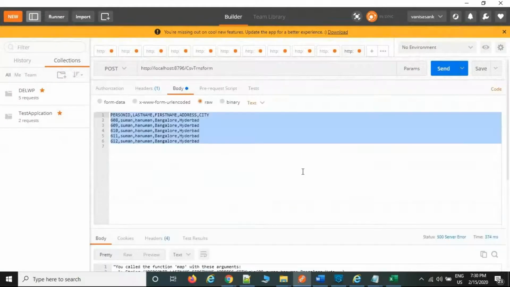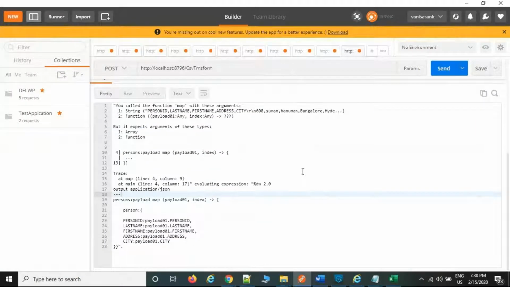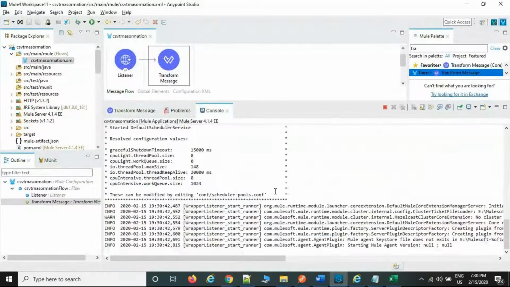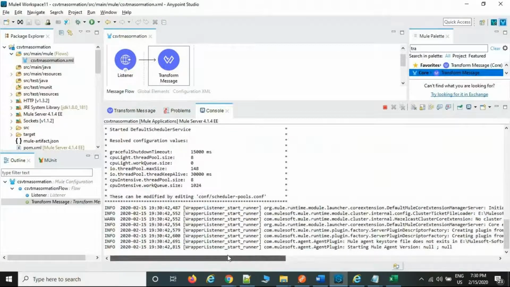Payload map only. Now function map operator string, the person ID, last name, first name, address, city. So function payload. Payload 01 only. Payload 0. We'll see now. If not, I will verify and confirm it back.